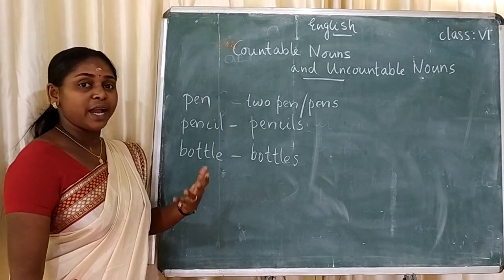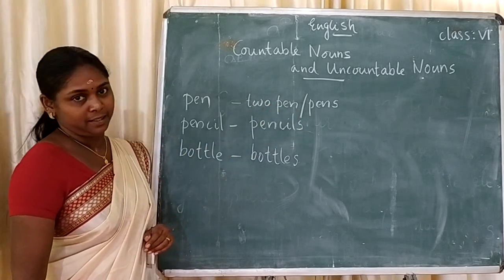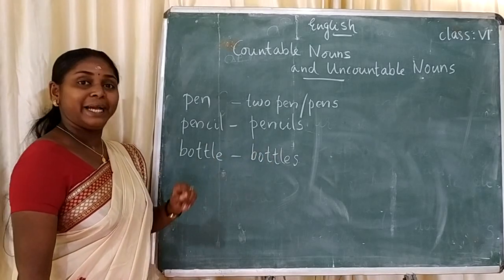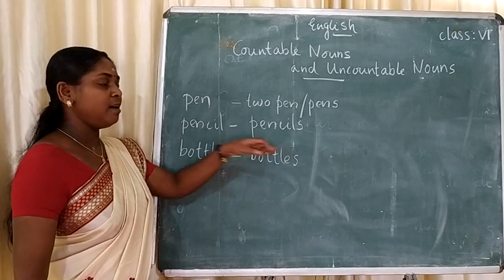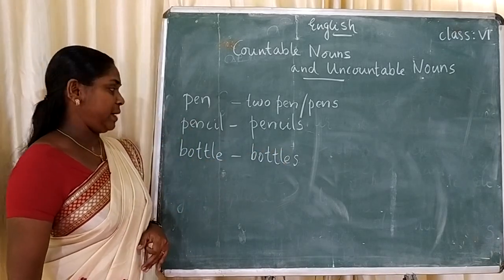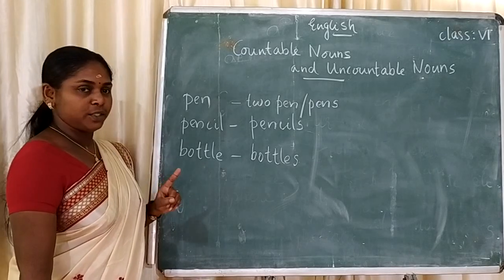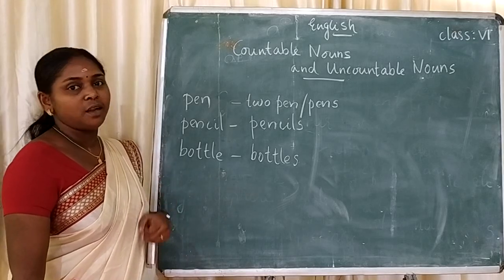If I have 3, 5 or 10 or 100 pens, we can write pens. Same, pencil means here only one pencil, here more than one pencil. Same bottle, only one bottle. Bottles means more than one.